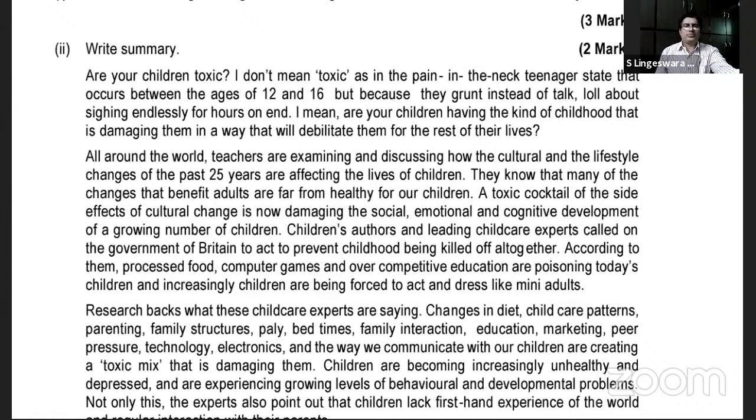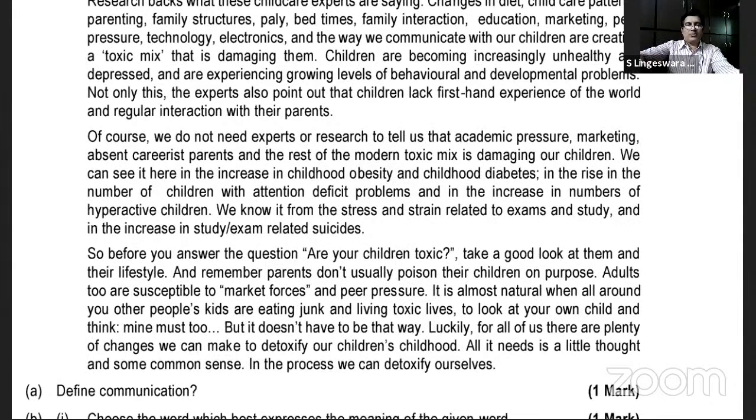If the same situation persists, then there are chances of their brain getting intoxicated. I think you should have come across a word called toxic mix. Have you experienced that word somewhere?